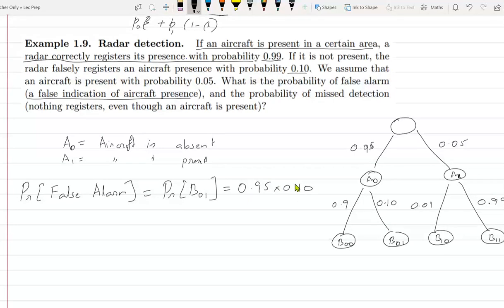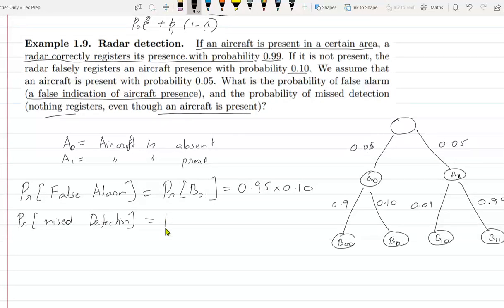Now we can just look at the tree and write down the answer. And what is the probability of missed detection? What do you mean by missed detection? The aircraft is present, but it's not detected.